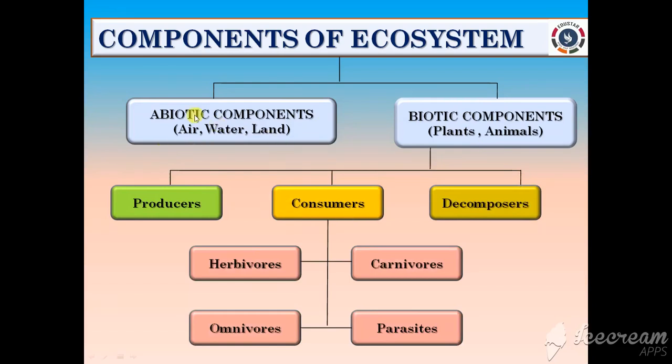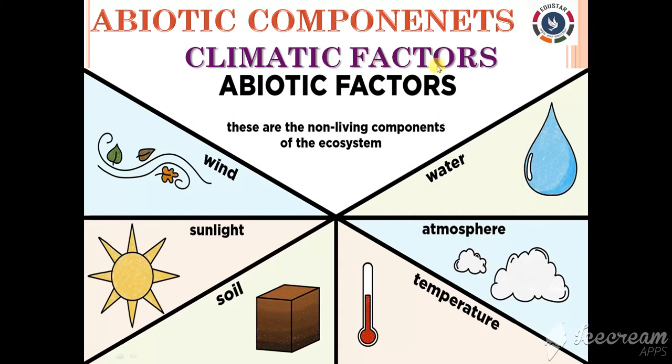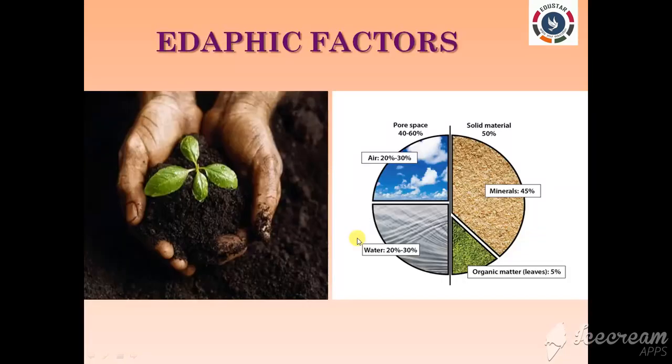Now let us discuss in detail the abiotic components. The various abiotic factors of the ecosystem include climatic or physical factors, edaphic factors, topographic factors and other inorganic substances. Now let us discuss each one in detail, right? The first one is the climatic factors. The climatic factors include light, temperature, humidity, wind, rainfall, water and so on, right? And next, the edaphic factors. The edaphic factors include the soil and its conditions like minerals, pH and so on, right?